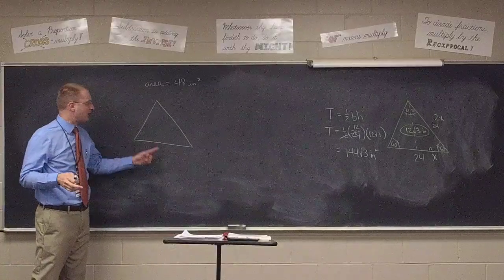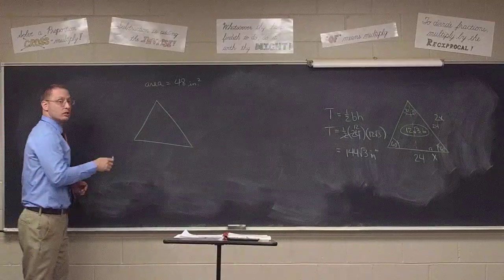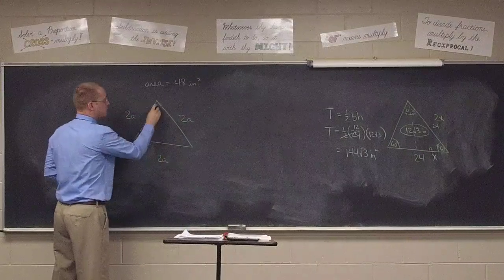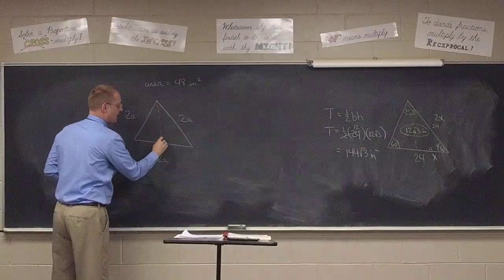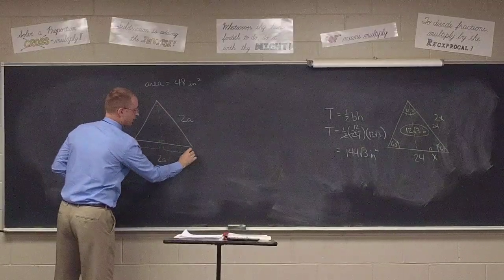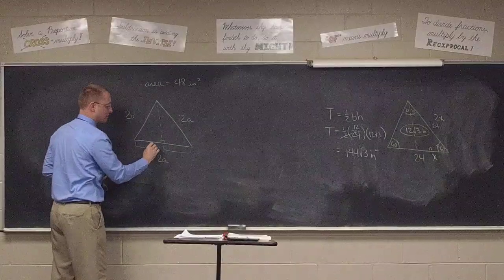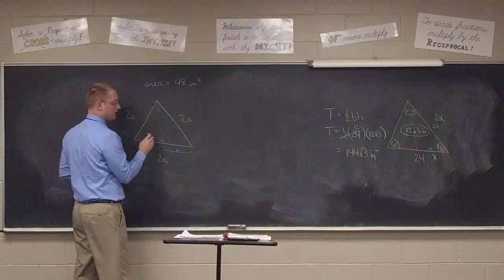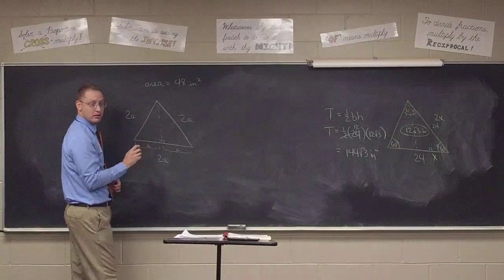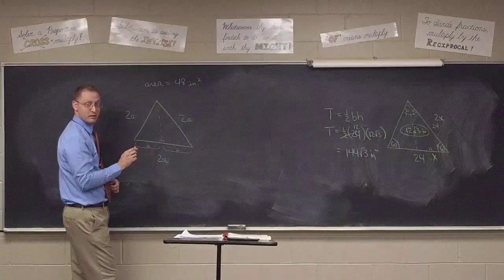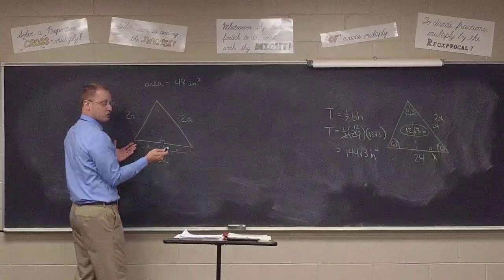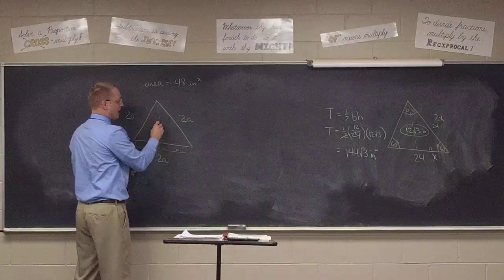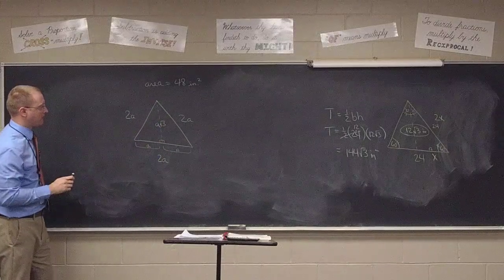And so it gives us a tip, Kendall. It says represent the length of each side as 2a. Which means then that when I draw this altitude, each piece is going to be a. Which means the altitude has to be a times the square root of 3. Whatever this is, even if it's an a, right? If it were a 5, 5 square root of 3. If it's an x square root of 3, it's an a times the square root of 3.